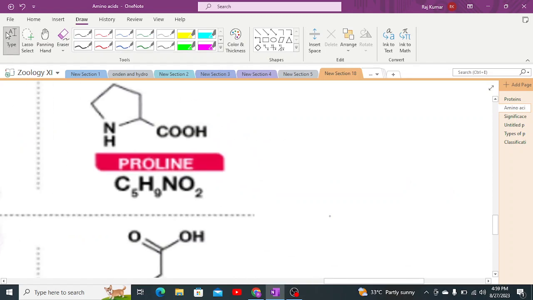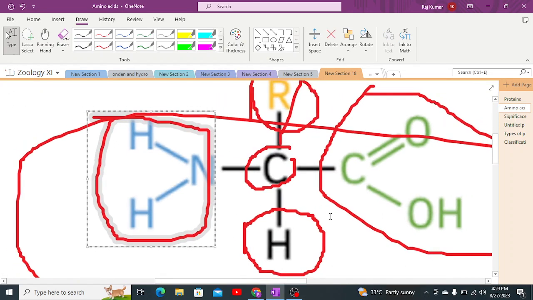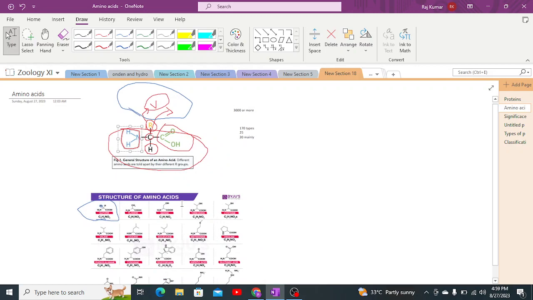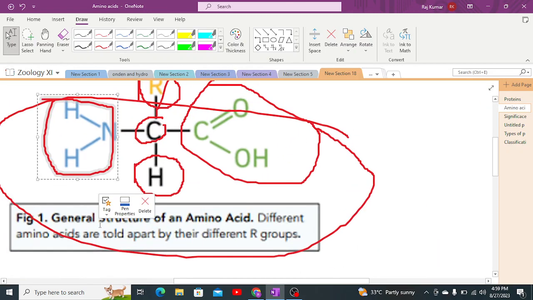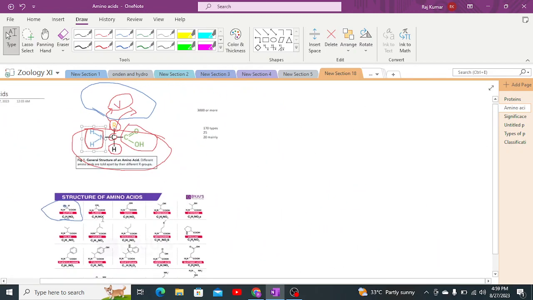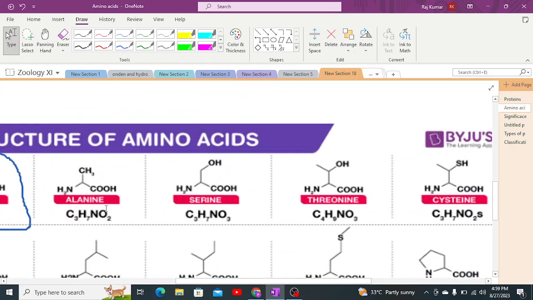The second simplest amino acid is alanine. Alanine has only one alkyl group, which is a methyl group. So this also has a simple structure, but in this structure it does not have a hydrogen on the third end side.